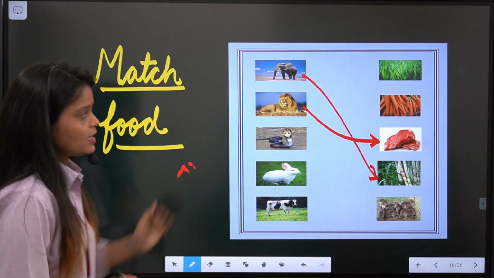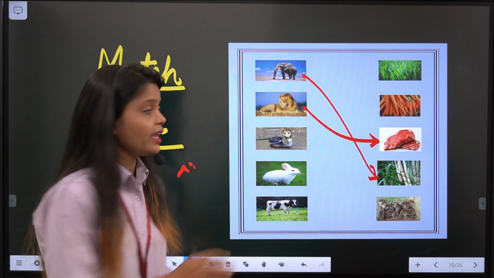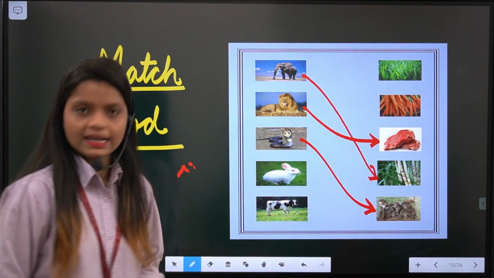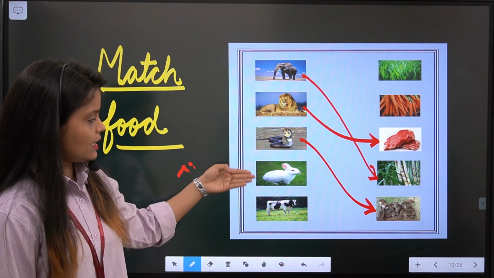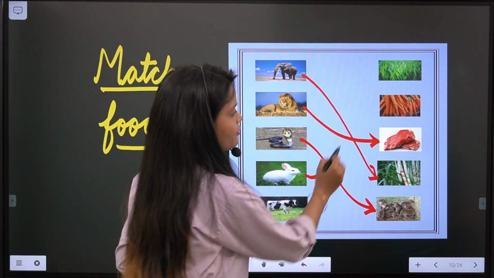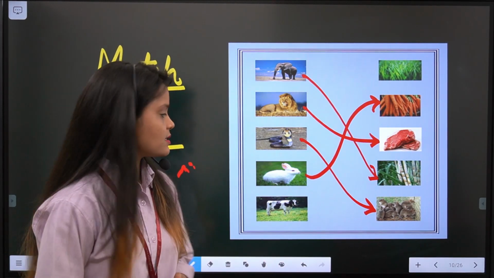Now you can see the third one, that is snake. And the food of snake is rats. Now let's see the next one, that is rabbit. And the food of rabbit you all know very well, that is carrot.